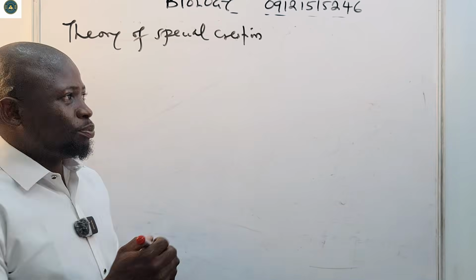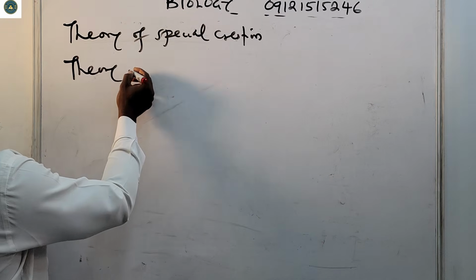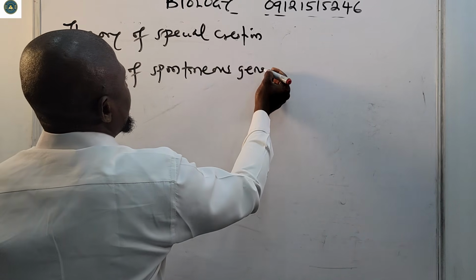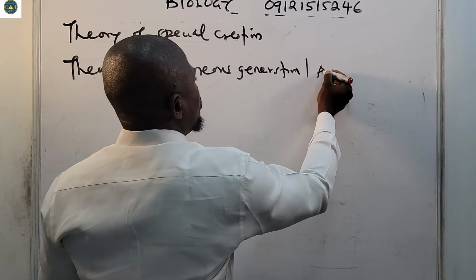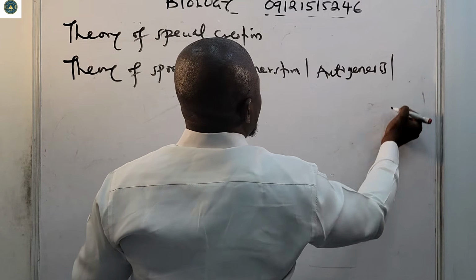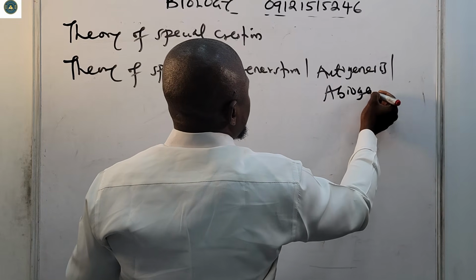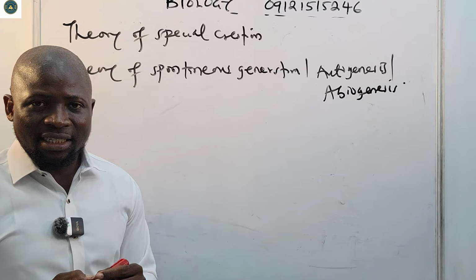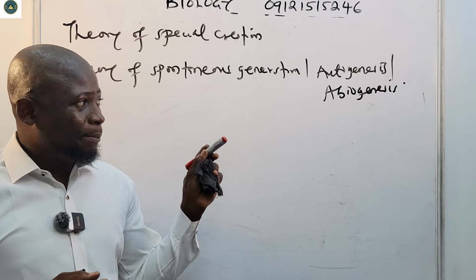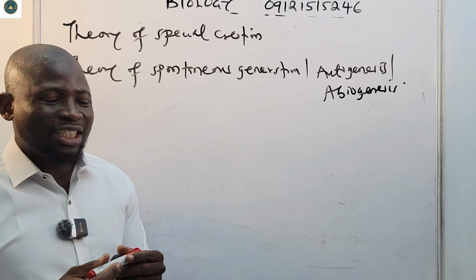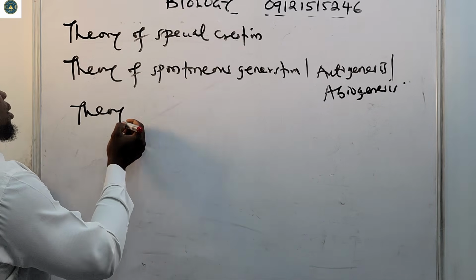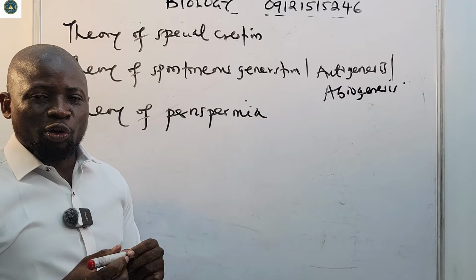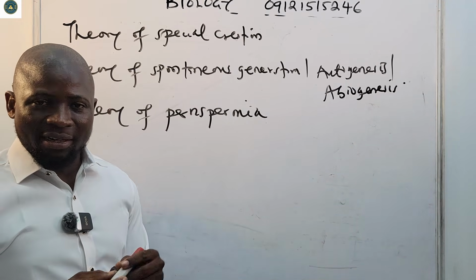We also have the theory of spontaneous generation, also called autogenesis or abiogenesis. We also have the theory of panspermia.